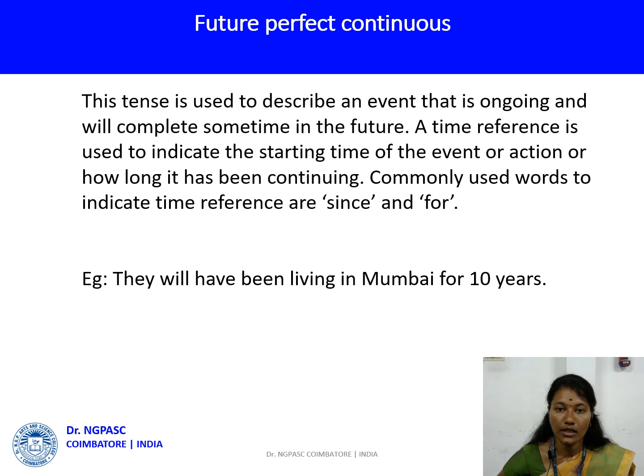So it represents past, and then present, and then future. And now for 10 years, in the sense they already started to live before 10 years in Mumbai. Still they are living in Mumbai, and then they will be living in Mumbai. That is what the future perfect continuous tense is.